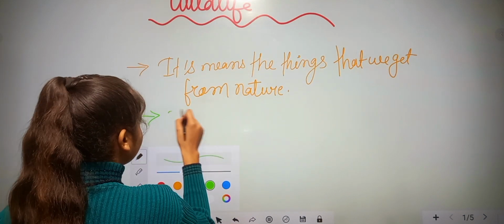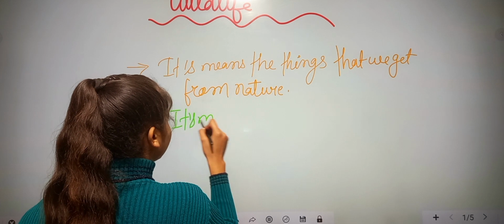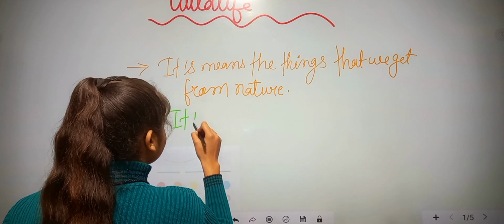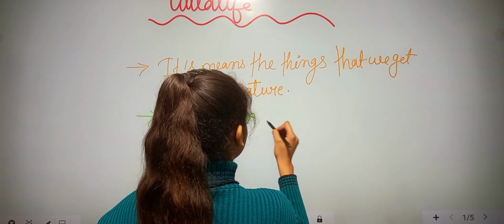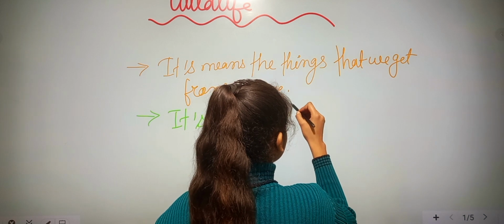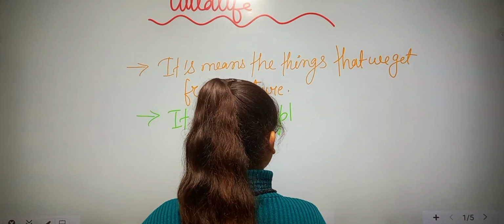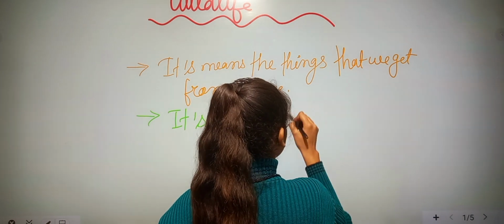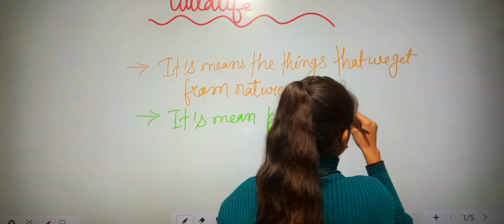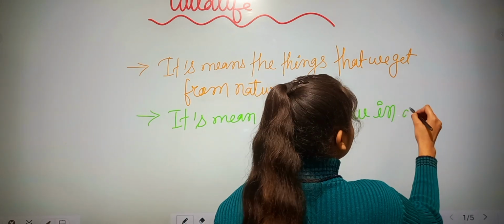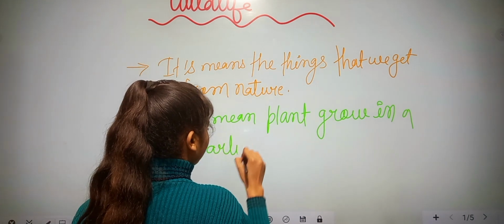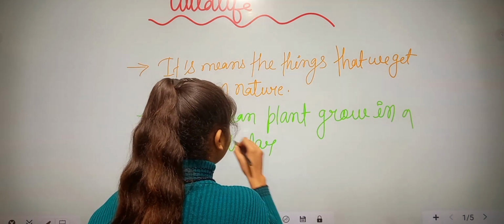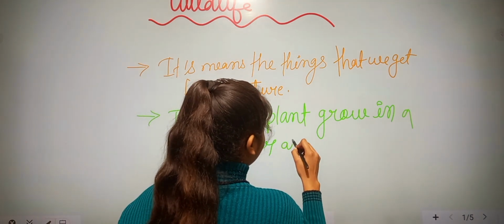It means the plants that grow in a particular area.